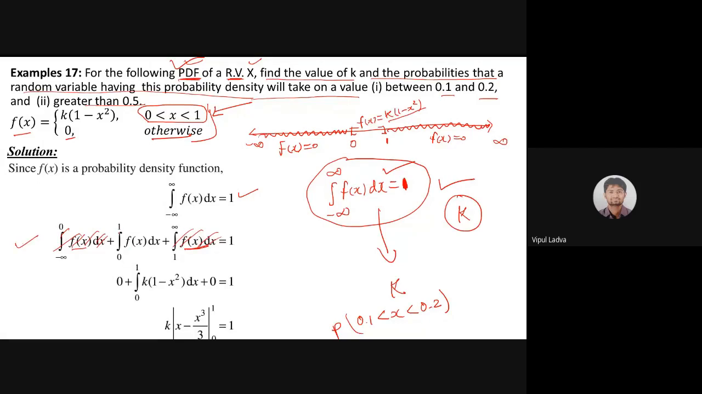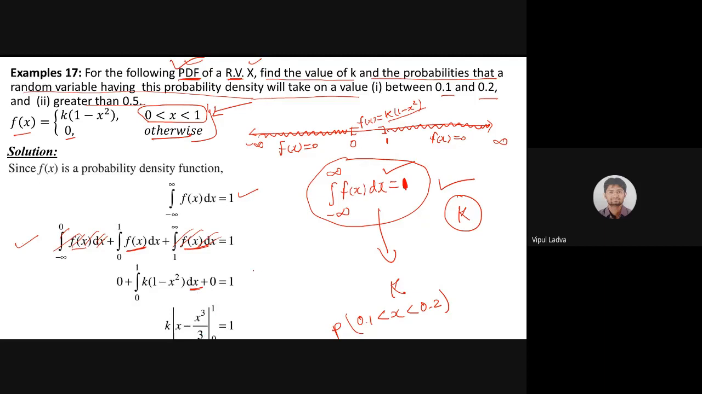Now 0 to 1, f of x. For this interval 0 to 1, my f of x is k times 1 minus x square. So k times 1 minus x square, I'm looking for the integration with respect to x. So k will act as a constant because k does not have x. Integration of 1 will be x. Integration of x square: the index will increase by 1 and divide by 3. So x cubed by 3, and the limits are 0 to 1.